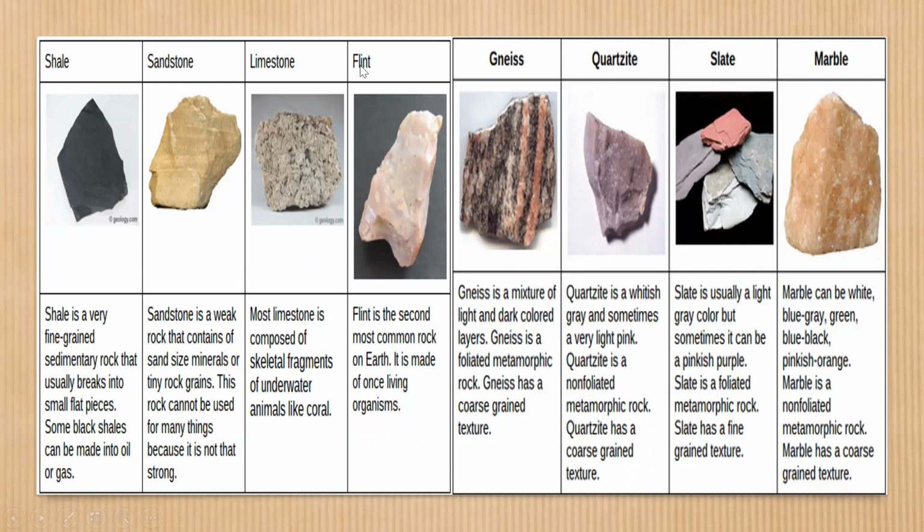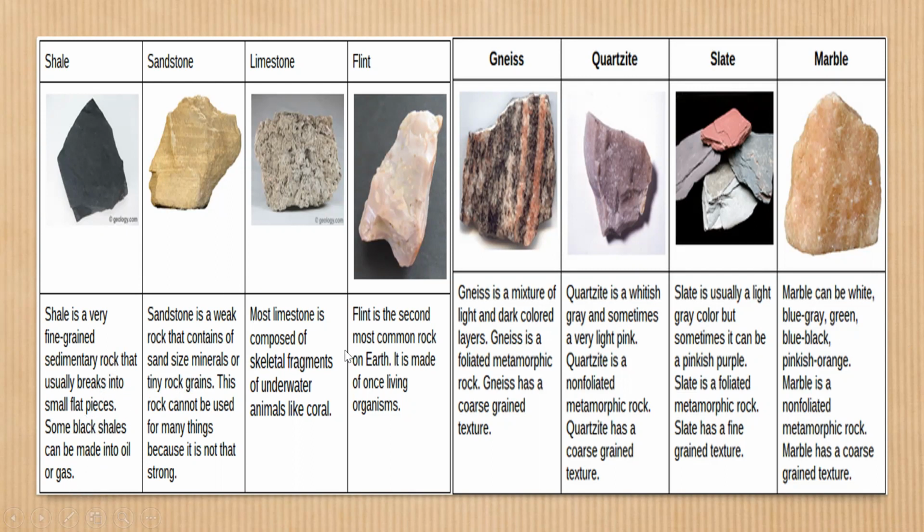Then coming to shale, shale is a very fine-grained sedimentary rock formed when layers of clay harden. It is used to make tiles and bricks. And some black shales can be made into oil or gas also.